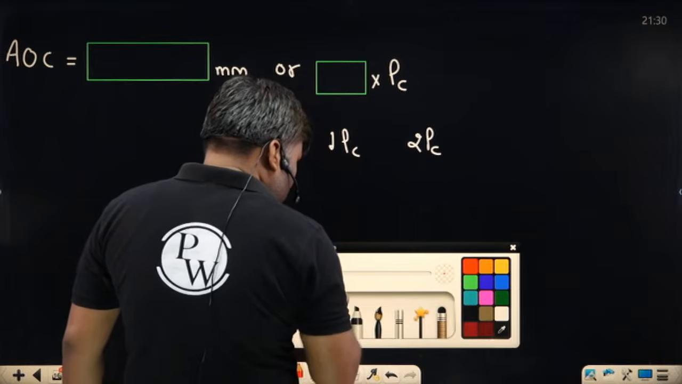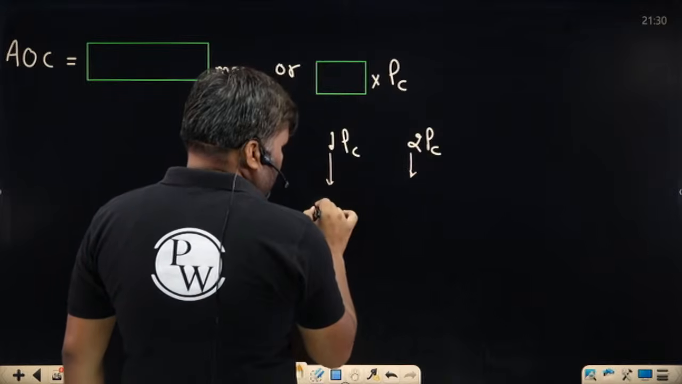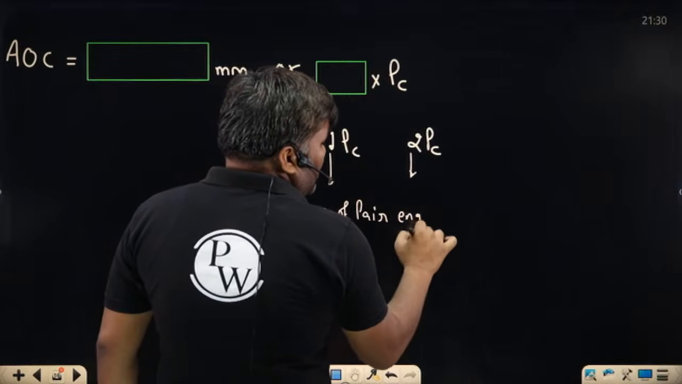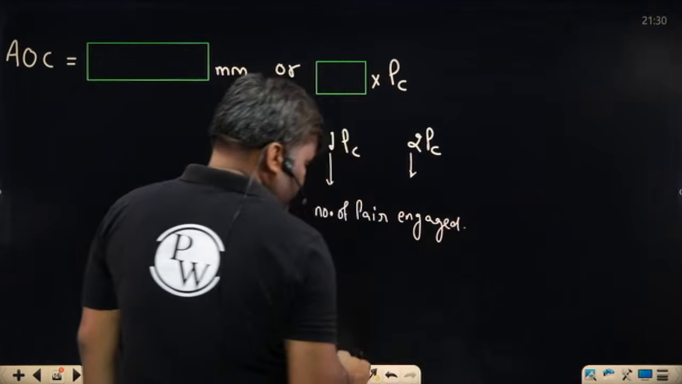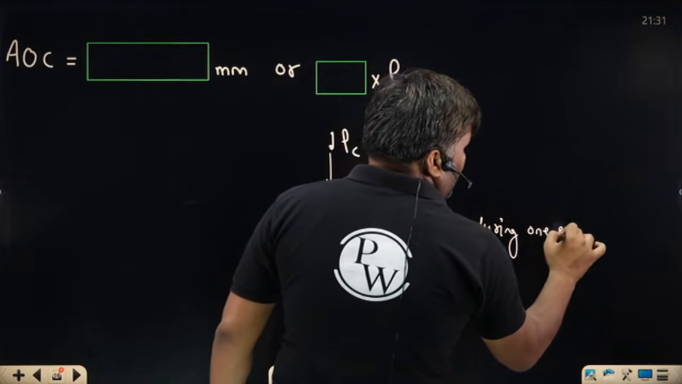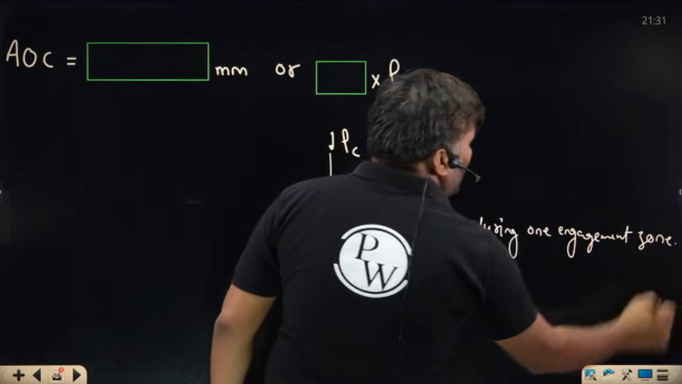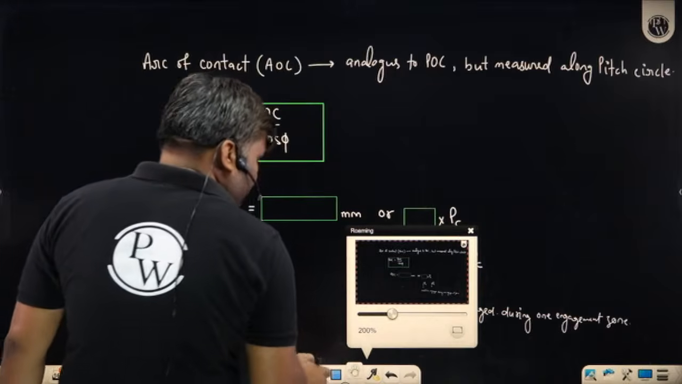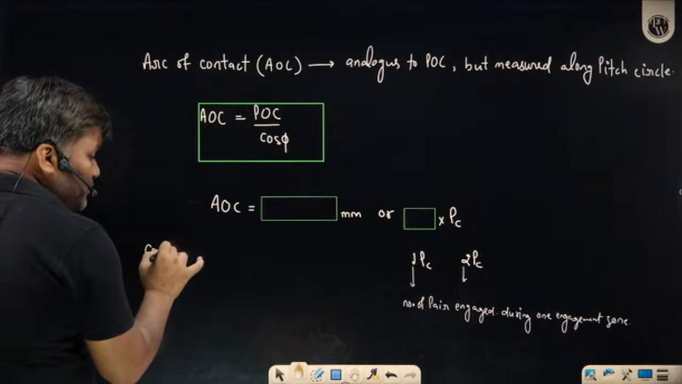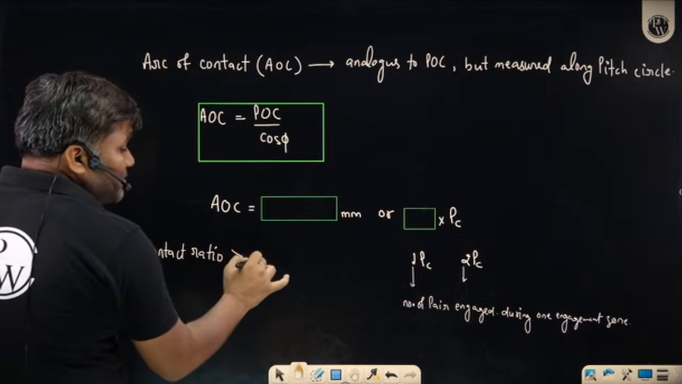Can I write? So this 1 PC or 2 PC gives me the number of pairs engaged during one engagement zone or duration. Sir, logically if I can say this thing, the contact ratio value I want to be more than or equal to 1.